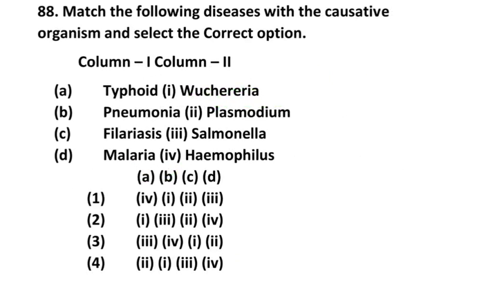Next question number 88. Match the column with the diseases, causative organism and disease. Typhoid is caused by, you know, Salmonella typhi. Pneumonia is caused by Haemophilus. Then filaria is caused by Wuchereria bancrofti. Malaria is caused by Plasmodium. So the correct option is three. The third one is correctly matched.